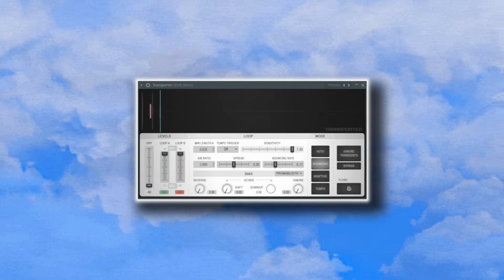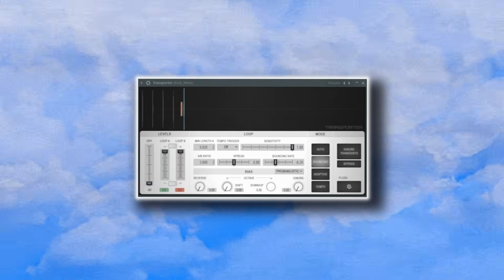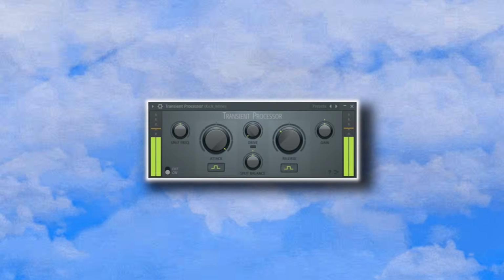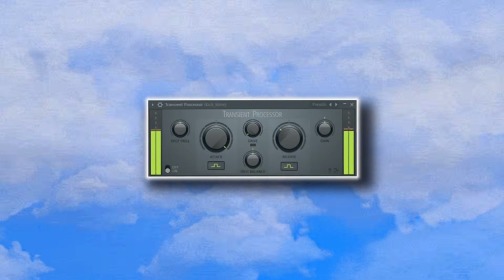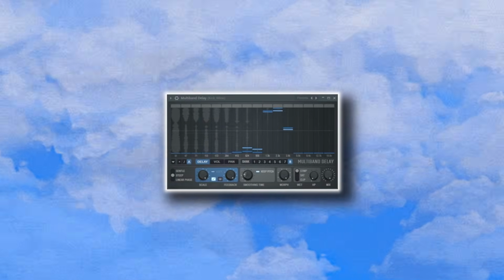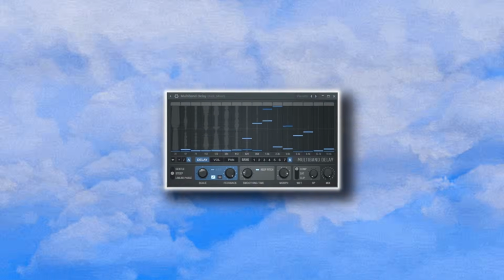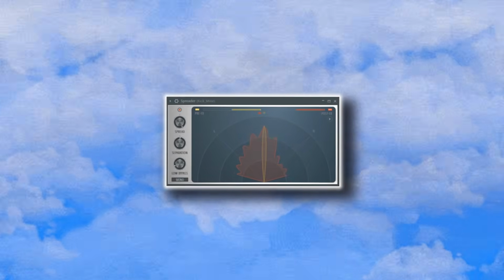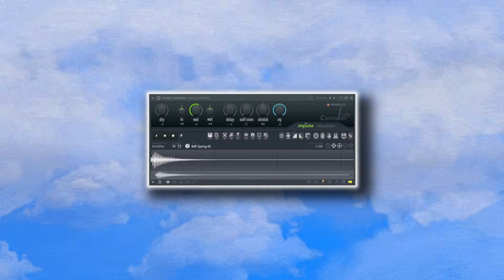The sound source is going through transporter set to bouncing mode, which simulates the sounds being stretched. Then through the transient processor, which sharpens up the sound. The next step is the multiband delay, which is responsible for the metallic effect by using the automated morph and scale knobs, then into spreader to widen the stereo image. The final part of the chain is a fruity convolver send.